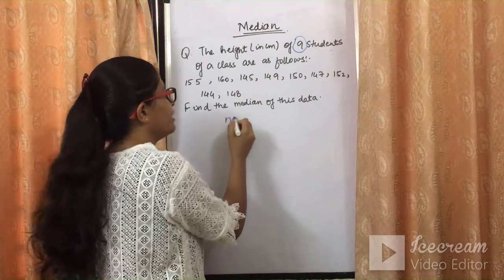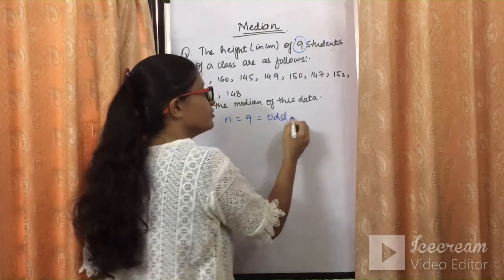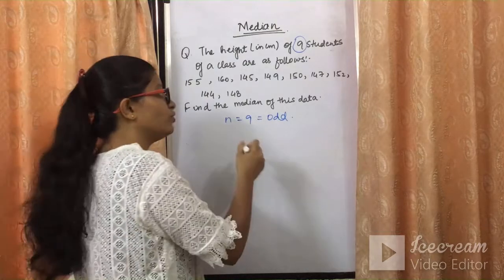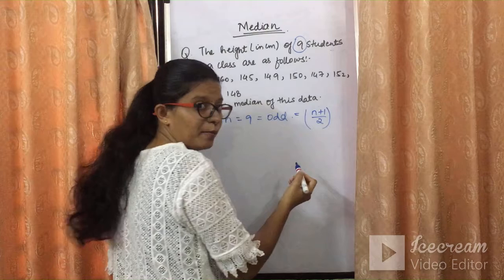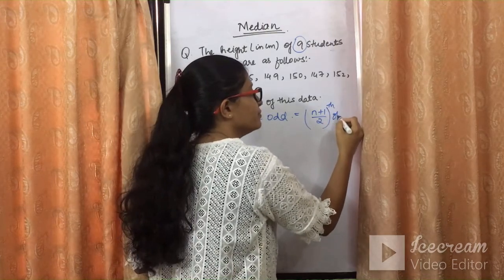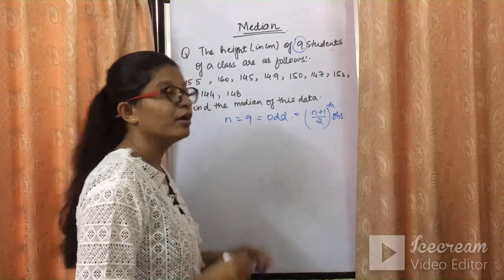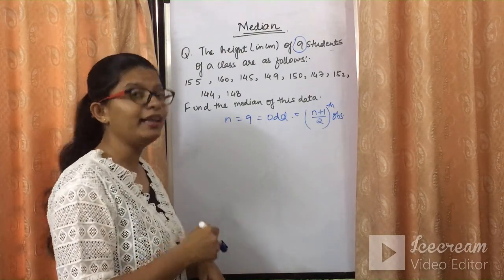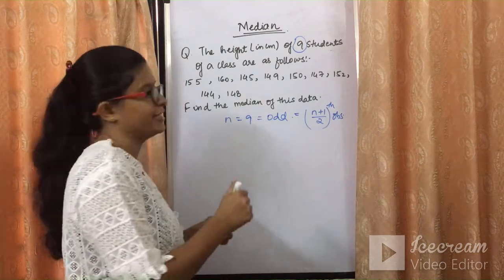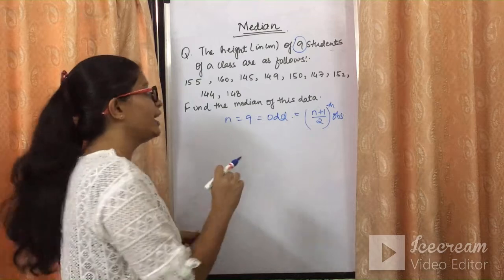So I can say the number of observations is 9, and 9 means this is odd. So to take out the median we will be using which formula? (n plus 1) upon 2th observation. I hope till this point it must be clear. But before finding all these things, we need to arrange the data in ascending or descending order. So let's arrange the given data in ascending order.